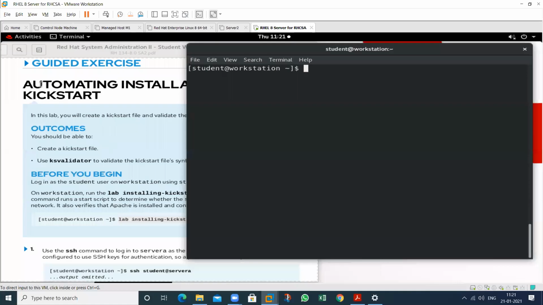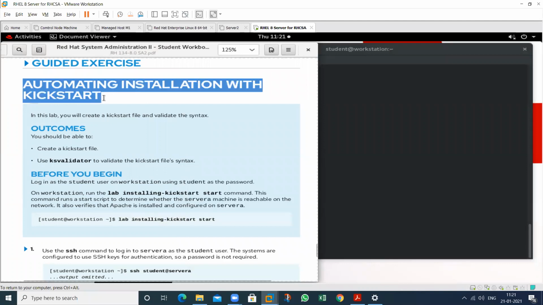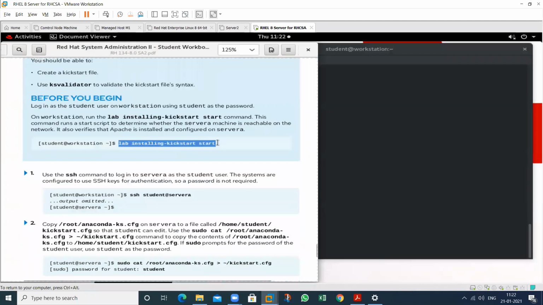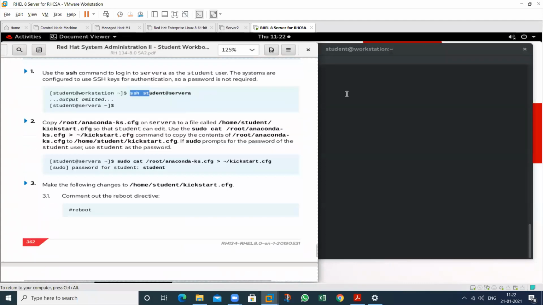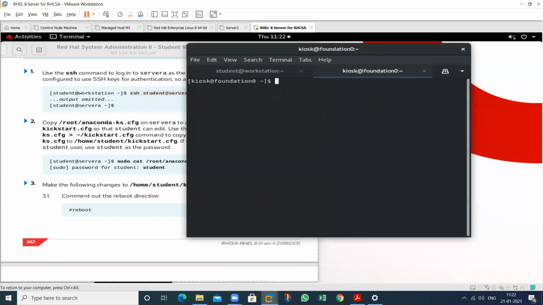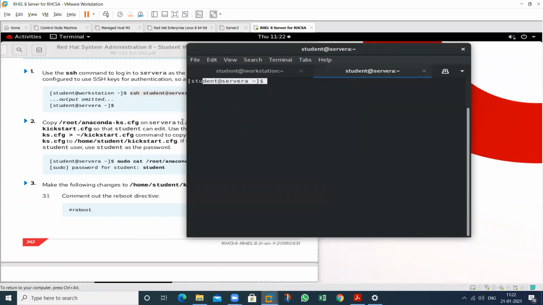So this is our practical, that is automating installation with Kickstart. So what is the procedure that we should follow? First go to this particular machine. So this is my another machine. So go to this particular machine. So now at this time we are on this particular machine.